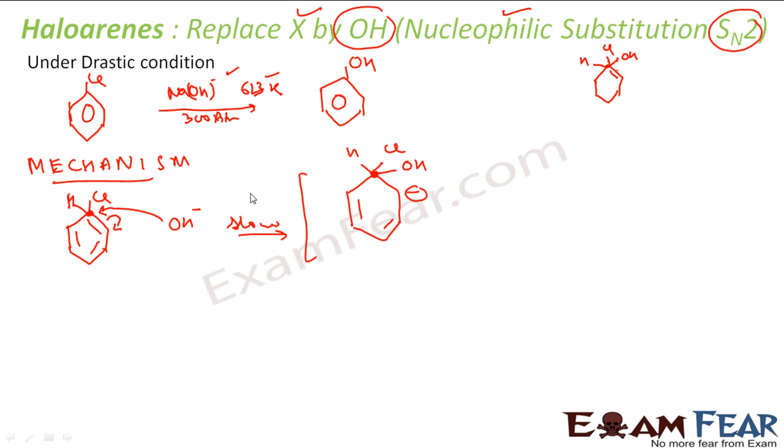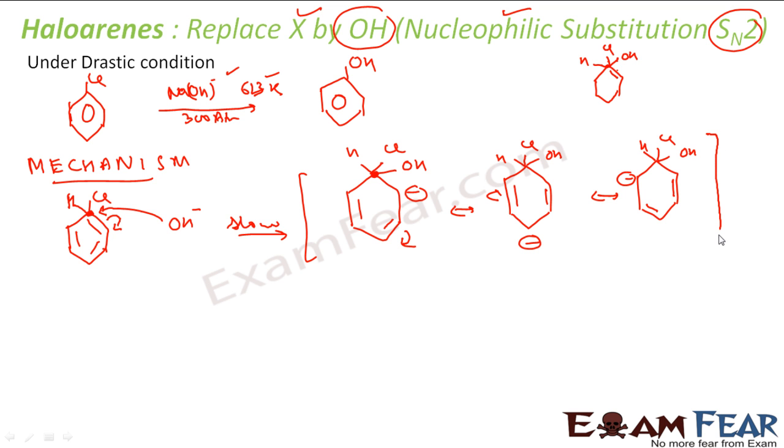And if you see, this is resonance stabilized. You can draw more resonating structures for this compound. So this negative charge will go here, so it will become a negative. There will be a bond here. It will be H, Cl and OH. You can have a further shift in this direction. So what will happen here is, this will become a negative charge. This is the positive and negative form of bond, and this has H, Cl and OH. This is stable actually, because it has so many resonance structures, right?